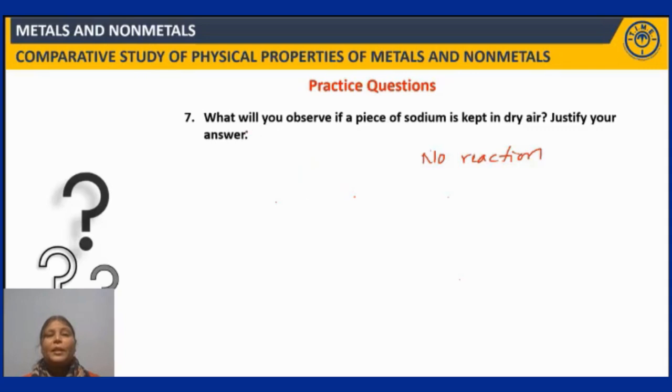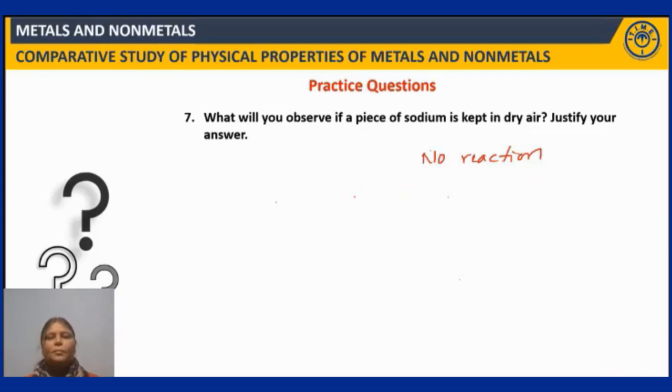But what is given in the question? If a piece of sodium is kept in dry air, so if it is dry air, there is no question of moisture. And no moisture, no reaction, and no liberation of heat. So when there is no liberation of heat, no question of it catching fire in the presence of oxygen. Right. So there is no reaction. This is the justification of the answer.